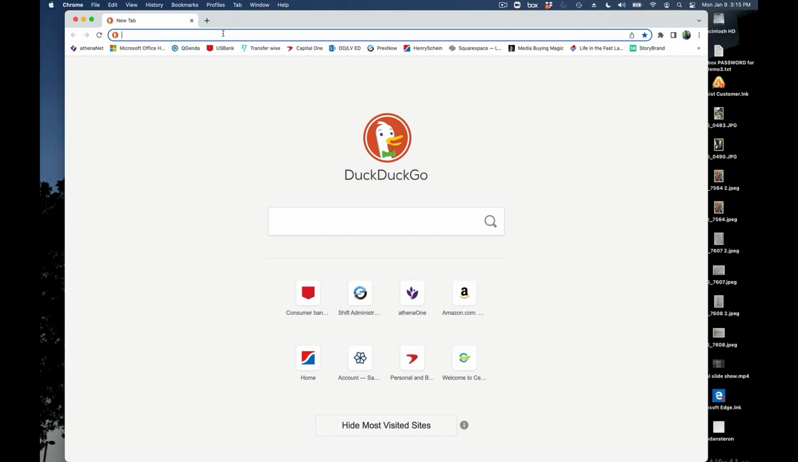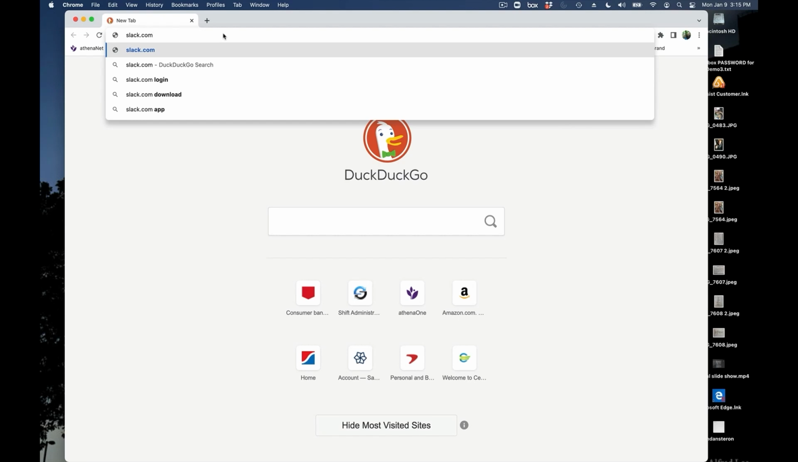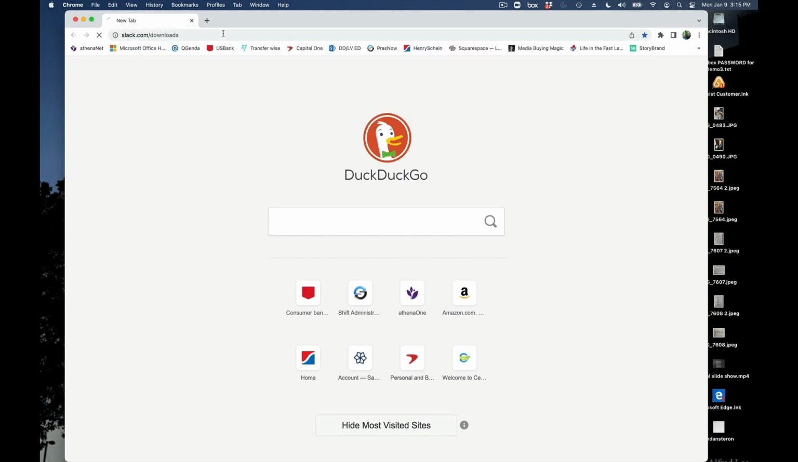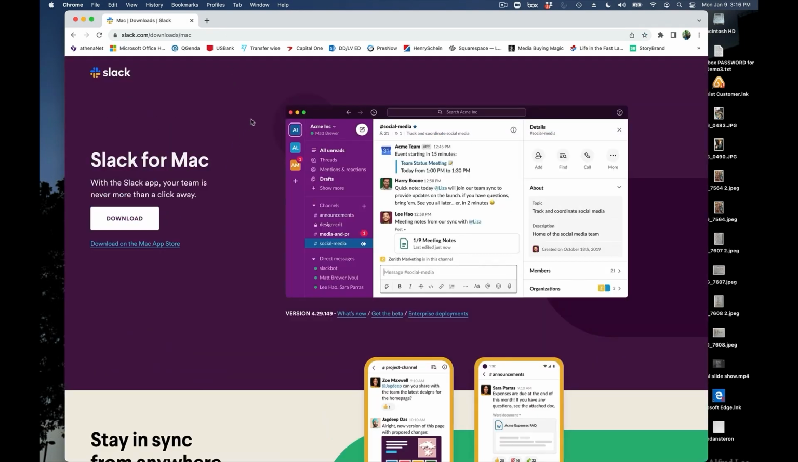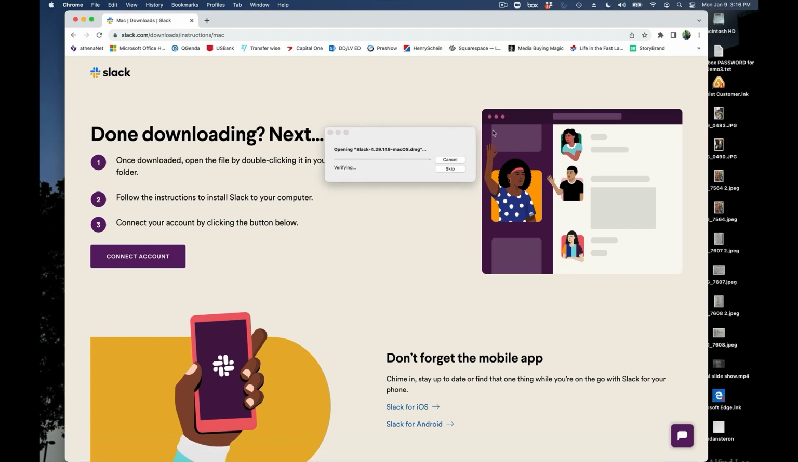First things first, download Slack. Go to slack.com/downloads. You will need to press the download button. Pause the video while you wait for it to download. Once the download is complete, click it to open. You can also download Slack on your mobile device or smartphone.